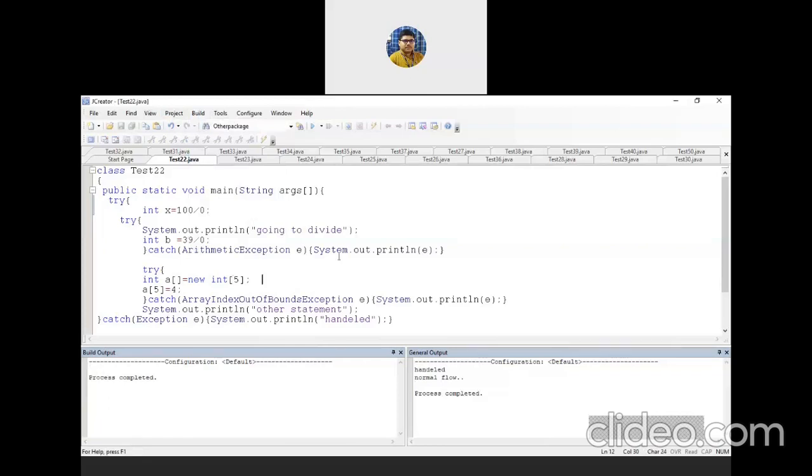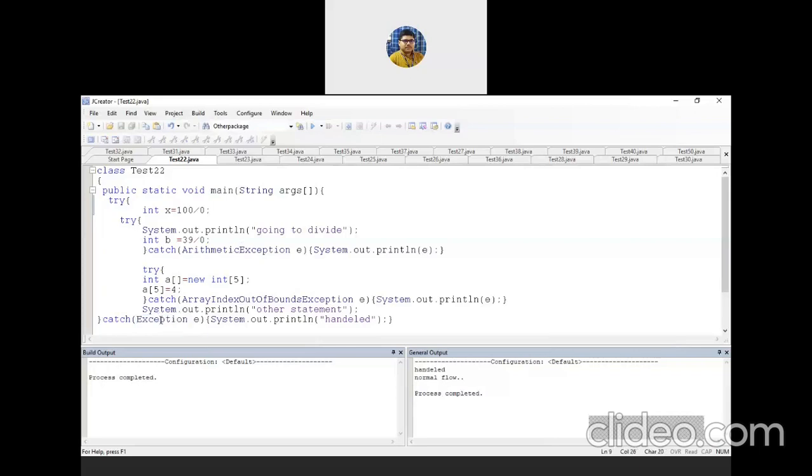Look, when the exception occurs in this line, it will immediately throw an exception object. Which type of object will it throw? Divide by 0. It's a type of arithmetic exception. Try to understand. It's a type of arithmetic exception. So it will throw it to the corresponding catch block. The catch block is defined with the Exception class, which is the mother class, which can point to any type of exception.